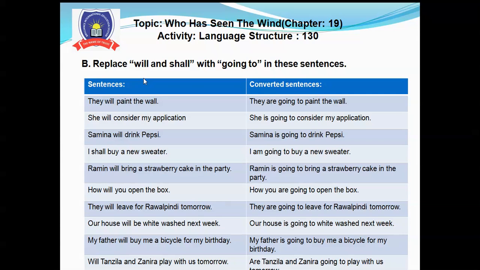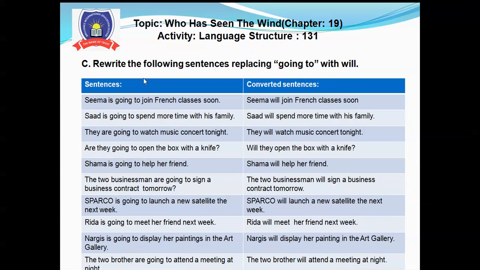Okay students, moving to the next exercise on page number 131, the next page. Here is exercise C. It says: rewrite the following sentences replacing going to with will. So sentences are given over here. You have to convert them with will. Number 1, Seema is going to join French classes soon. The converted sentence will be: Seema will join French classes soon.